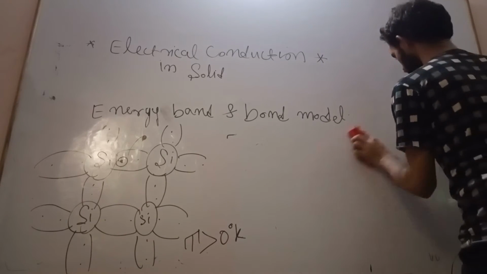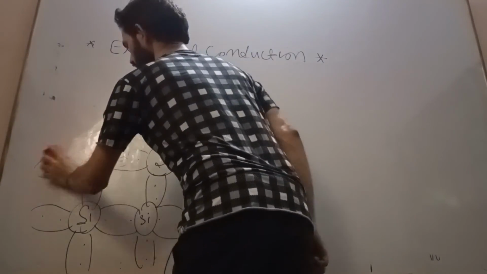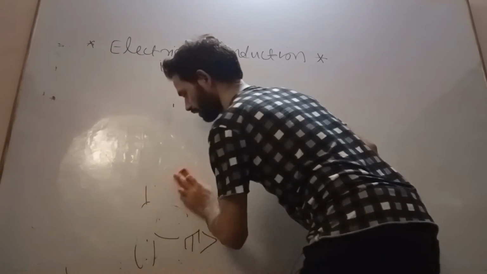Now let us relate this bond breaking with the EK diagram, the energy versus momentum diagram.